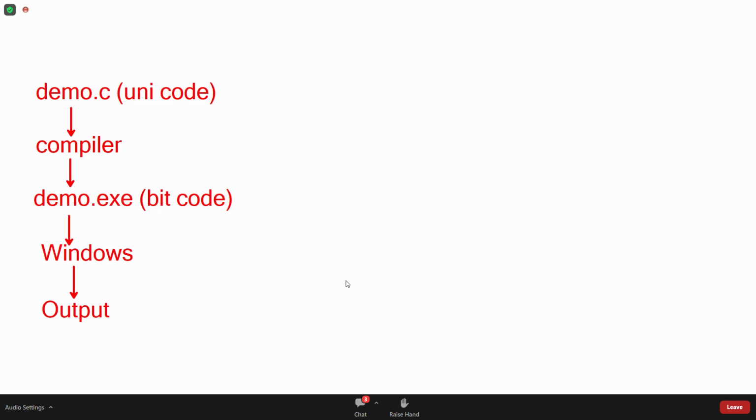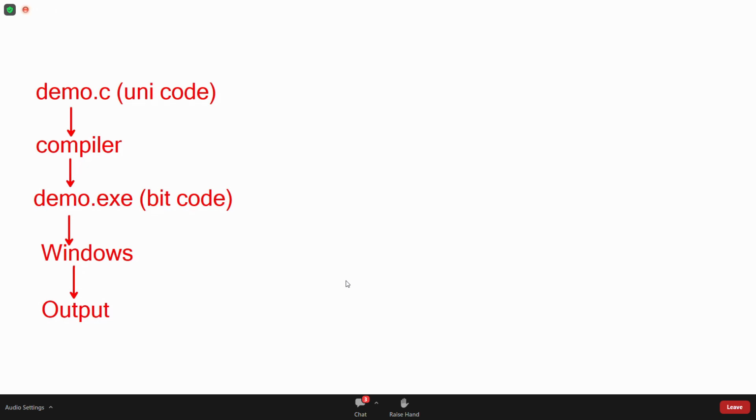Now, whatever demo.exe program is generated, if you try to run this program in other operating systems, Linux, Unix, Solaris, it will not run. Now, this program is running under Windows. So, Windows is a platform. Windows is running on hardware. Then hardware is also called a platform. Hardware plus Windows, you can also call a platform.